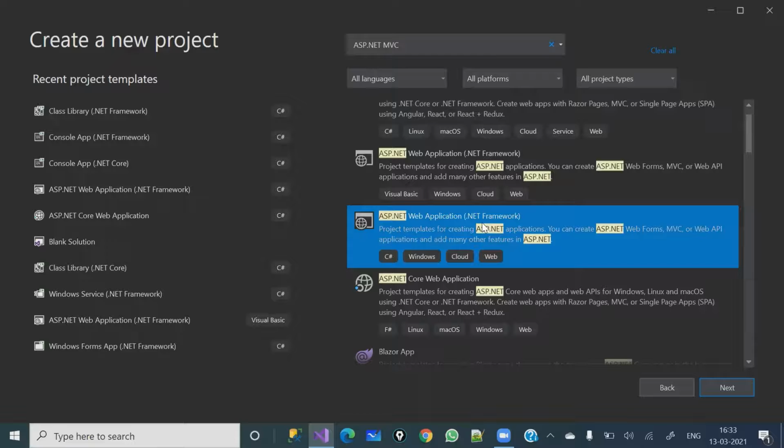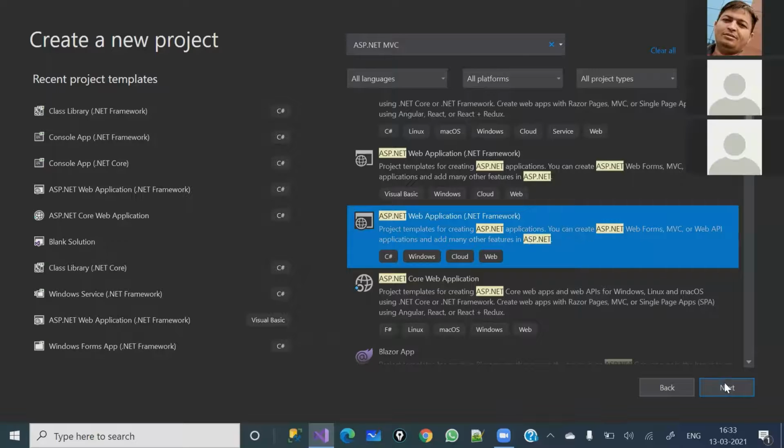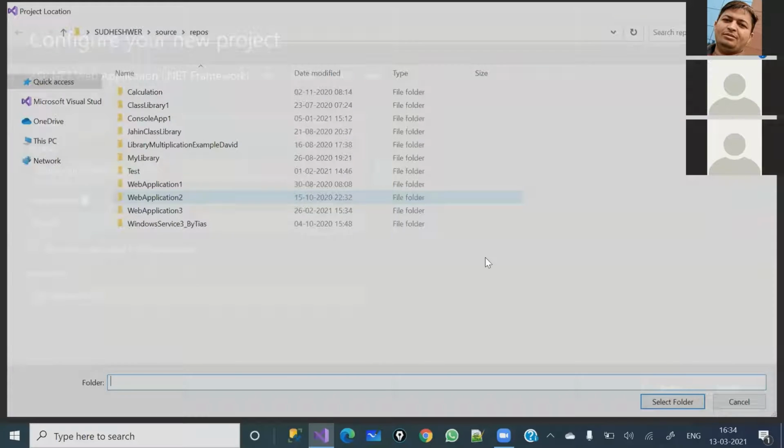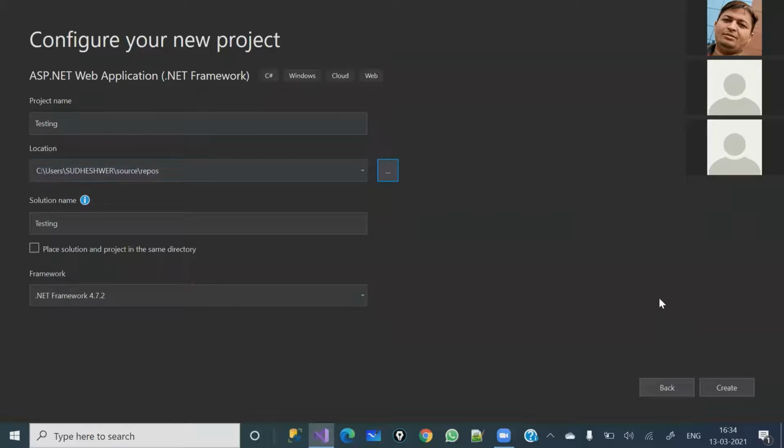You can read here, this is the template which you can select to create an ASP.NET web application, ASP.NET MVC web API. Click next. Here I'm going to give the project name. I'm just going to write a name quickly. Let's keep the same location for this project, and I'm going to create.